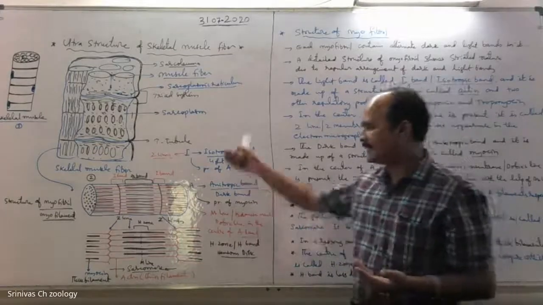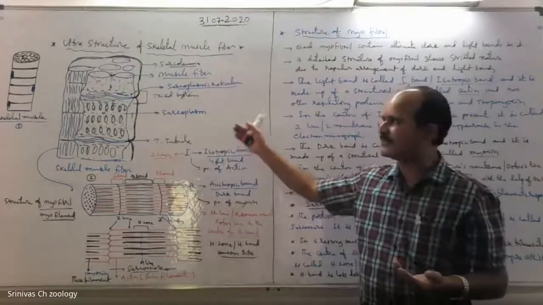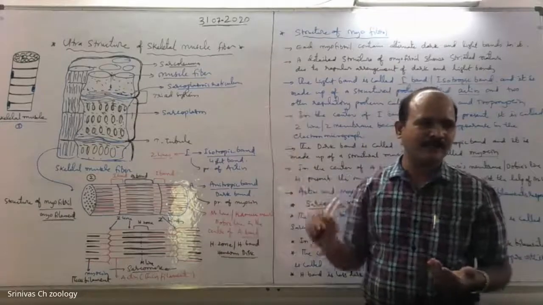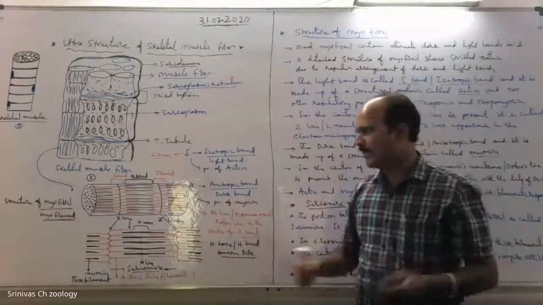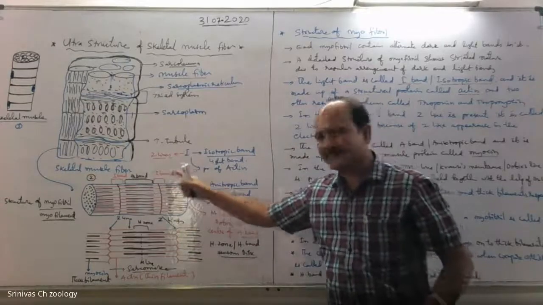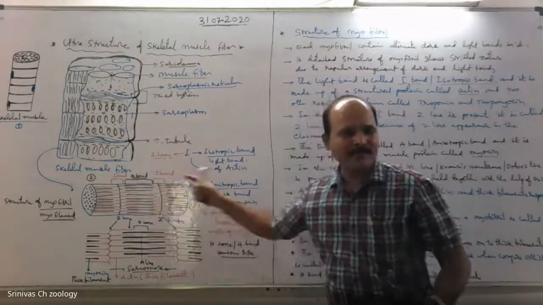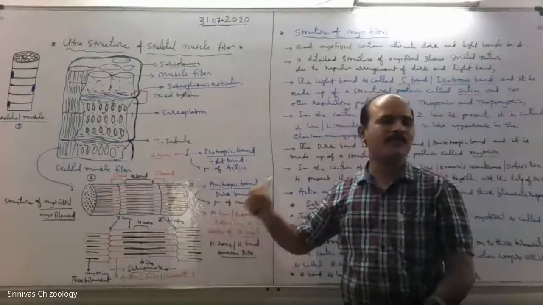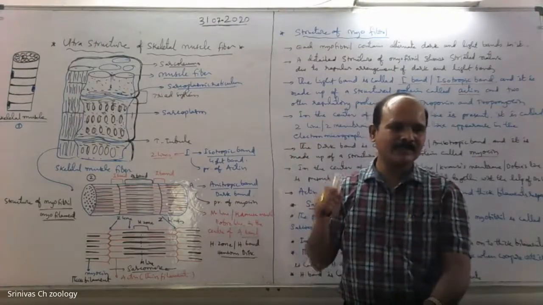Practice these diagrams. It's important. The structure of the skeletal muscle fiber is important for previous exam questions. What is the I band, what is the A band, what is the M line, what is the Z line, what is a sarcomere. These are important concepts for medical exams.